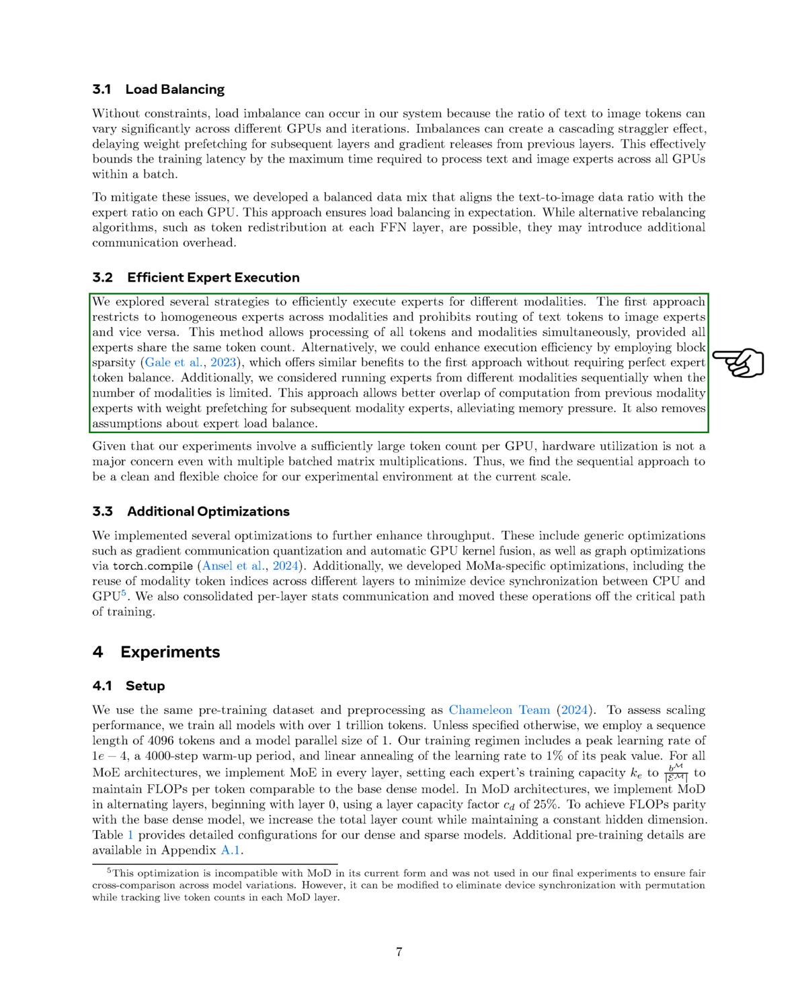Alternatively, we could improve efficiency by using block sparsity, which provides similar advantages without needing a perfect balance of expert tokens. We also thought about running experts from different modalities one after the other when the number of modalities is limited. This sequential approach allows us to better overlap computations from previous modality experts with the weight prefetching for the next ones, reducing memory pressure and removing the need for expert load balance assumptions.